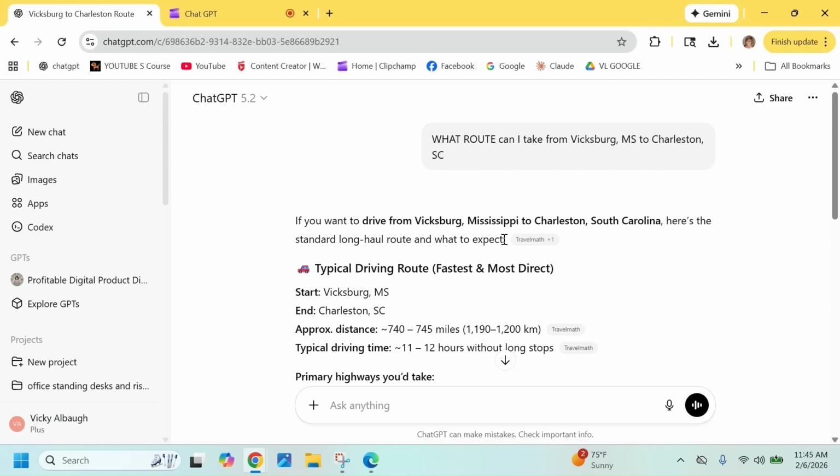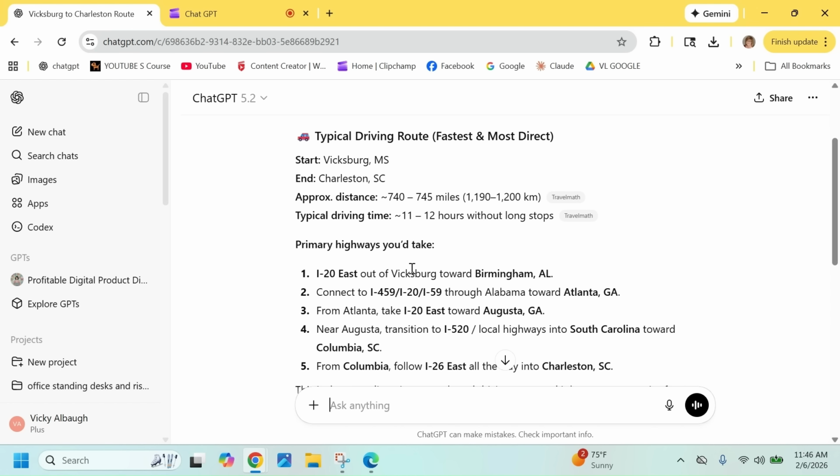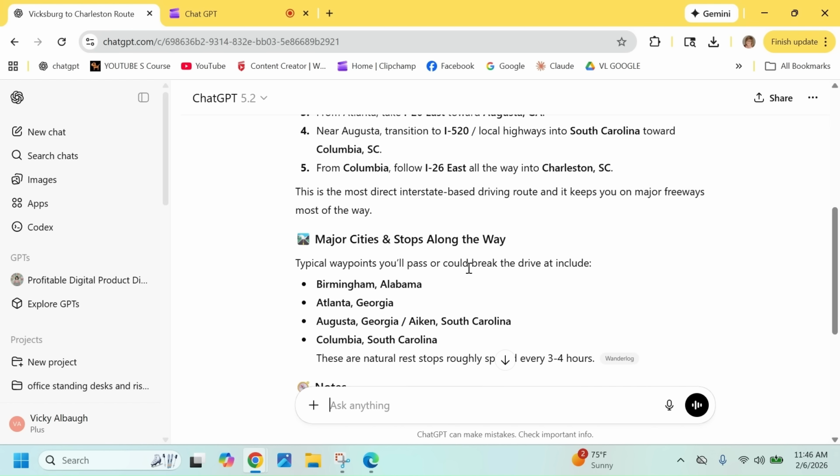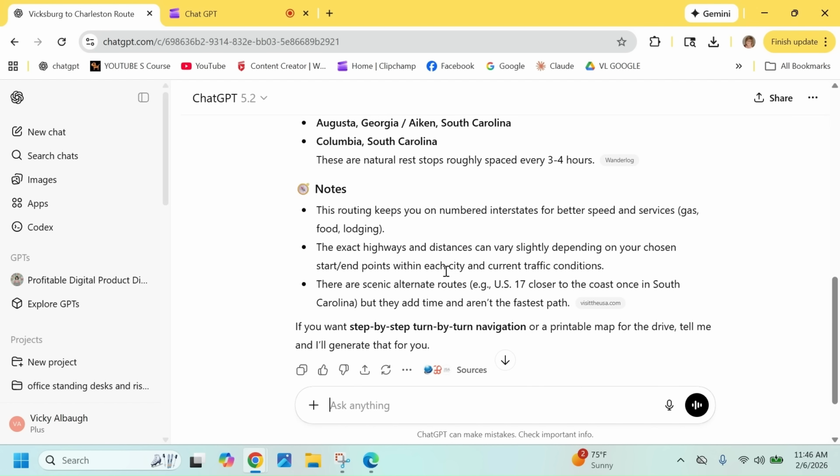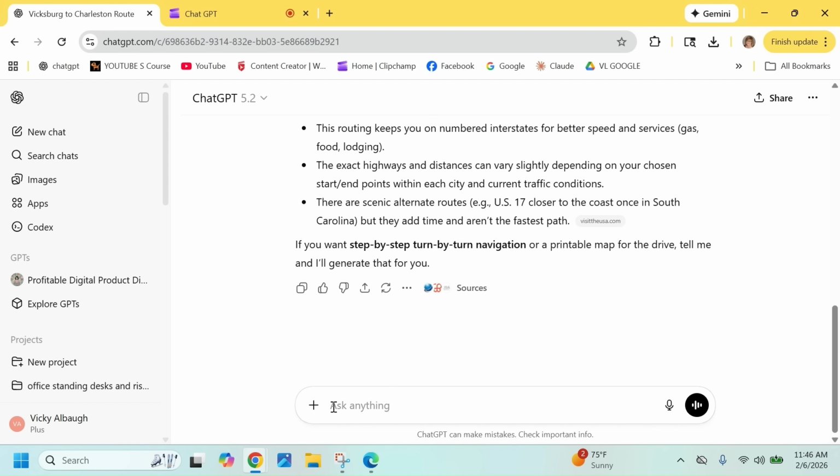So, okay, we're going to look and see what the prompt, what route can I take from Vicksburg, Mississippi to Charleston, South Carolina, gives us. What it gives us is the typical driving route, the fastest and most direct, approximately 740 miles. It starts in Vicksburg, ends in Charleston, and it gives you the primary highways and the major cities you would pass. So anyway, that's not exactly what we want. We want an itinerary for the whole week. So let's try another one.